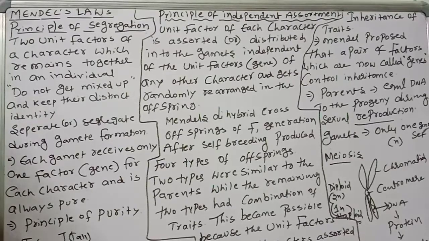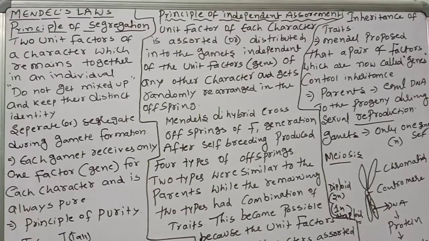You know the dihybrid cross table very well. In that dihybrid cross, what you identified: there will be yellow round, wrinkled. Capital R capital Y, small r capital Y, capital R small y, small r small y. Like that, 2 are equal to the parents, but the remaining 2 are combinations. So 2 types had a combination of traits. This became possible because the unit factors of the 2 characters assorted independently of each other. So independently they attach to each other.